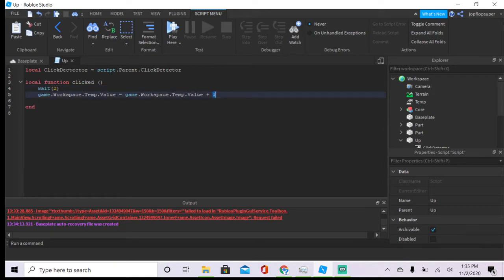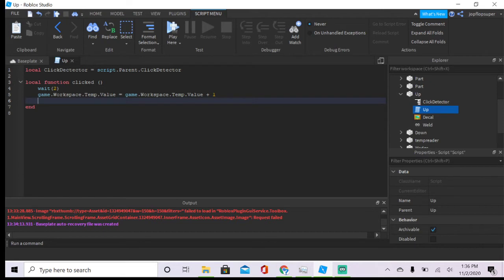So people will click, you know, it's really basic. You don't have to add the wait function. If you click on it, it will add 1 temperature to your value, which will update it to the screen, and that's pretty much all we have to do. But if you want to add sound effects when you play it, I'll show you how.